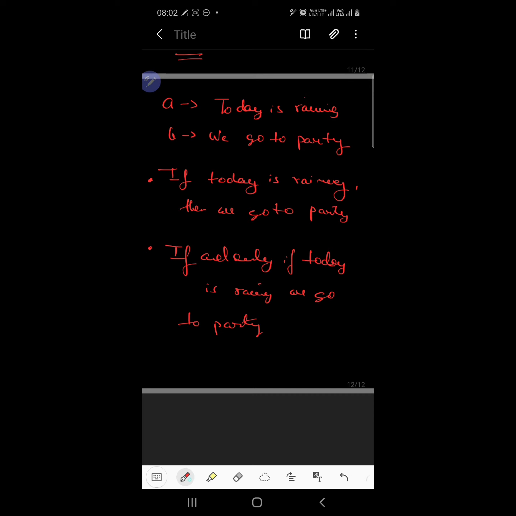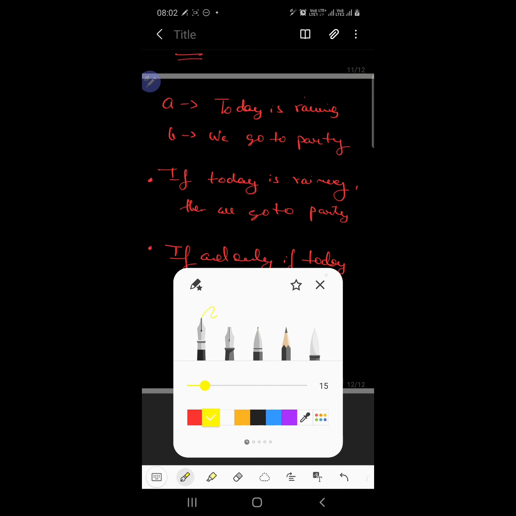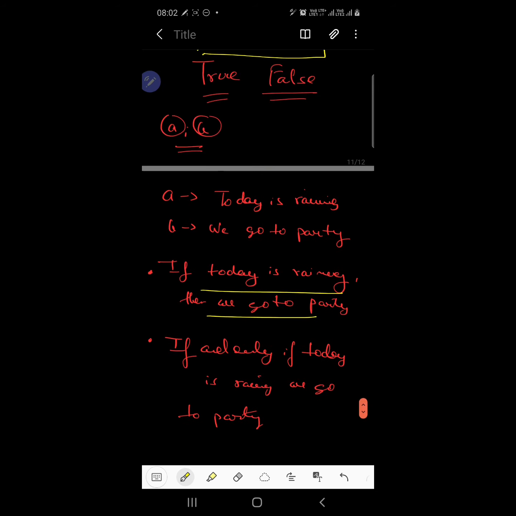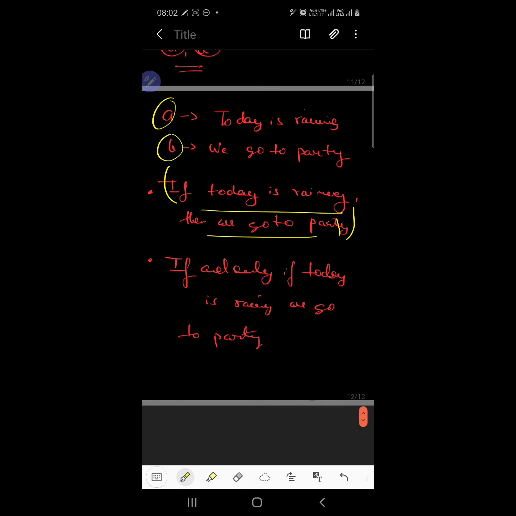Okay, so these are two ways in which we can create a dependence on the propositions. Now this first statement, see, here we are telling that if A is true, then B is true. And in the second one, we are telling, if and only if A is true, then B is true.